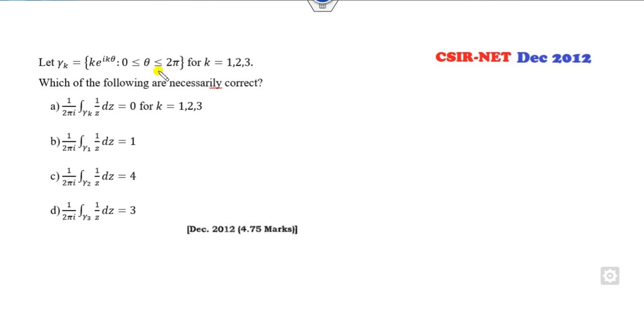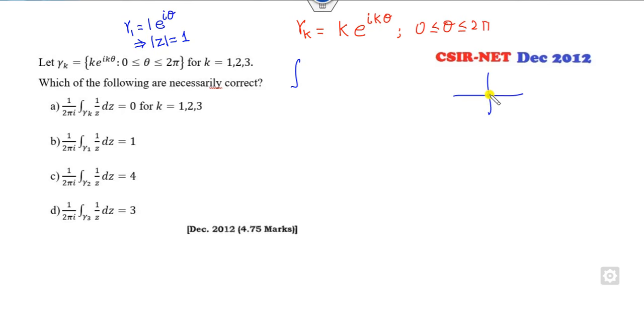Okay, look at this another one. Gamma k is a circle and here is k of theta. That is the interesting thing, because of this k, which of the following are necessarily true, where k is 1, 2, 3. Firstly we can find this for gamma 1. What is gamma 1? It is 1 e raised to power iota theta. That means a circle with center 0 and radius 1. So this is my circle, center 0, radius 1, for gamma 1.